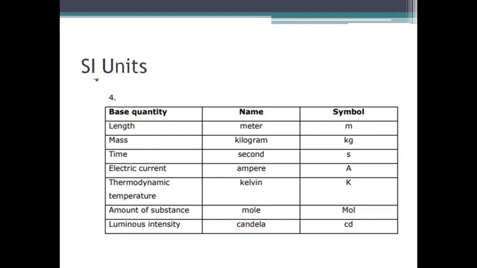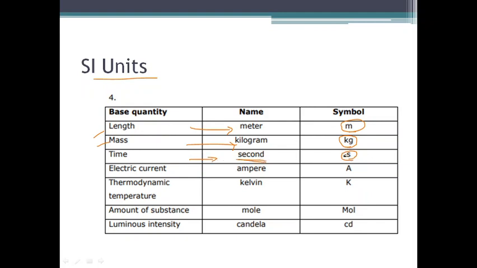Now, according to the Système International, there are basically 7 fundamental units that are defined, and most of the other units are derived from these fundamental units. So the 7 units are: in order to measure length, we use meter, its symbol is m. In order to measure mass, we have the standard unit kilogram, its symbol is kg. To measure time, we use second as the standard fundamental unit.